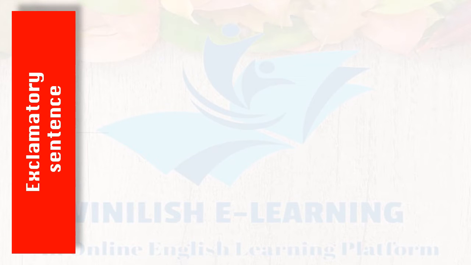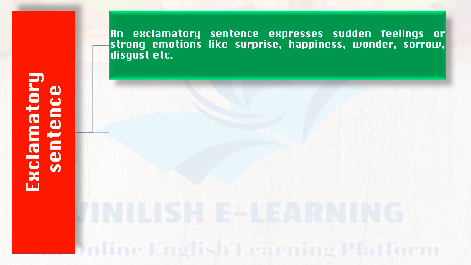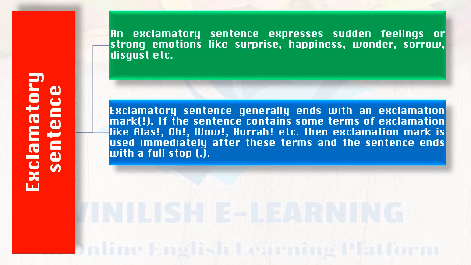Exclamatory sentence. An exclamatory sentence expresses sudden feelings or strong emotions like surprise, happiness, wonder, sorrow, disgust, etc. Exclamatory sentence generally ends with an exclamation mark. If the sentence contains some terms of exclamation like alas, oh, wow, hooray, etc., then the exclamation mark is used immediately after these terms and the sentence ends with a full stop.